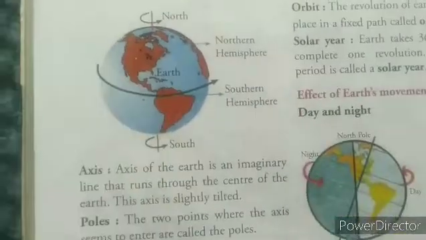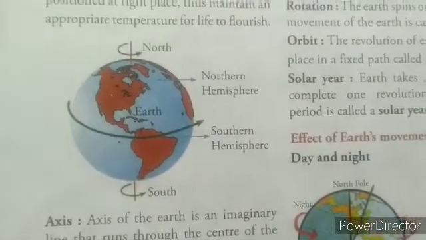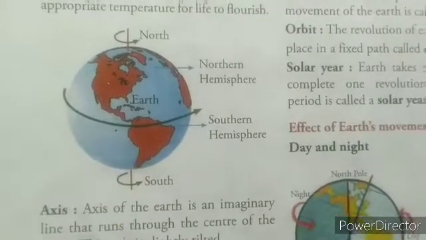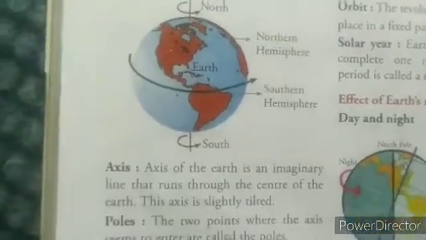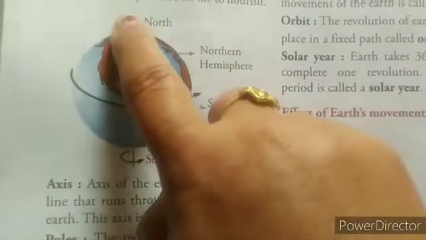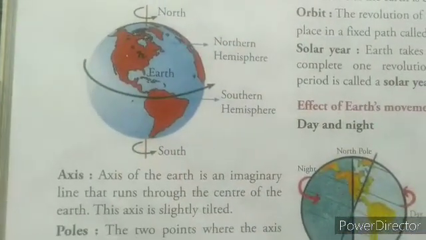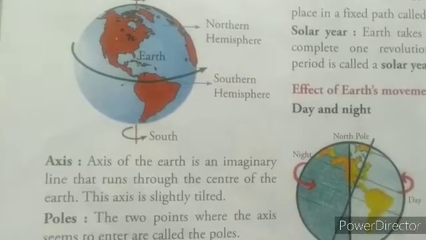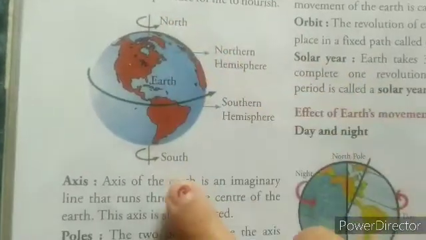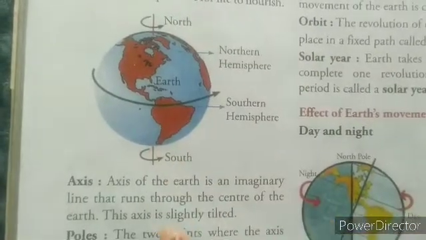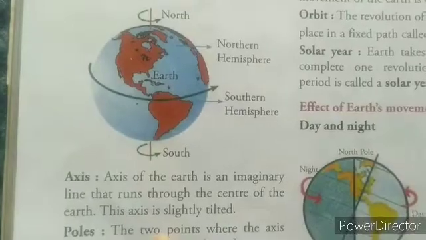Now this is Earth. Different terms related to Earth. First is the axis. Axis of the Earth, this line in the center is the axis. Axis of the Earth is an imaginary line that passes from the North Pole to the South Pole, that runs through the center of the earth, and the axis is slightly tilted.